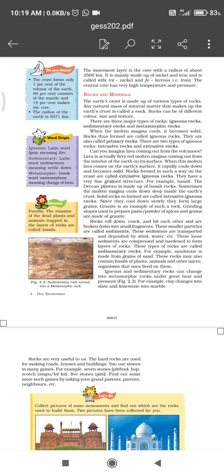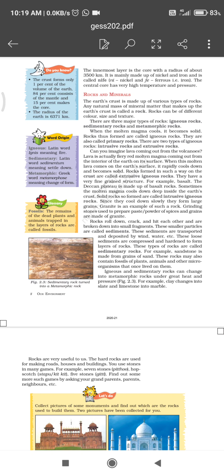Rocks are used for making roads, houses and buildings. We use stones to play some games, like when you play seven stones or pittu, stapu, right? You use gittis to play games. And it is also used in construction work of buildings and houses, etc.